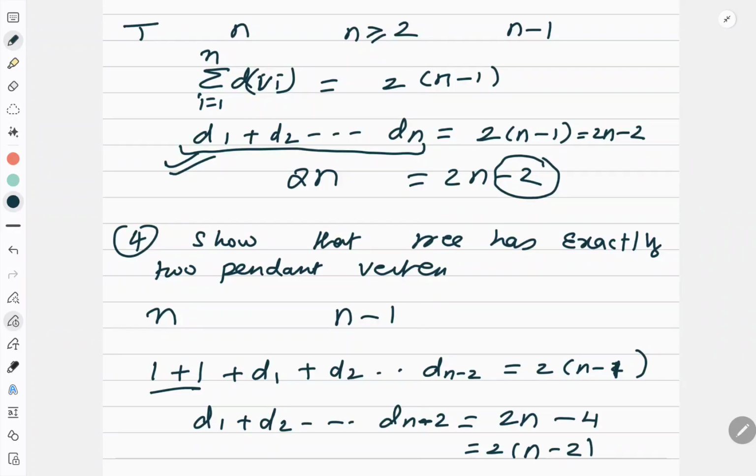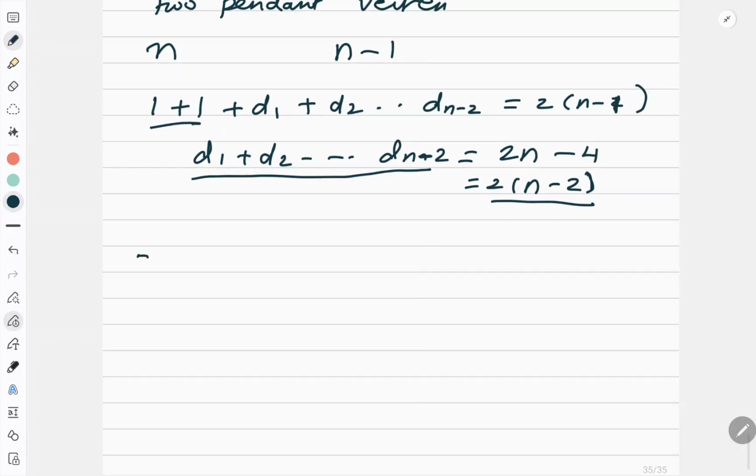Correct? The left hand side of this condition has n minus 2 terms. And none of these is 1 or 0. Okay. So, here I have n minus 2 terms and none of them is 0 and none of them is 1 also. Therefore, this condition can hold only if di's are equal to 2 because I got an even number here. Right. So, this is possible only if all the di's are equal to 2. Otherwise, this is not possible. Okay. Now, let's move to the next question.